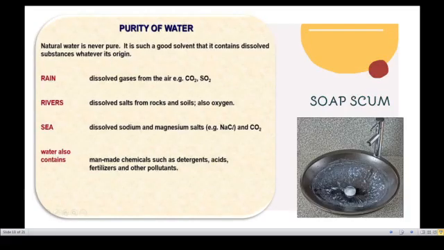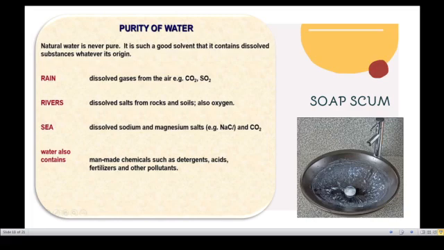And finally, see students, purity of water. Natural water is never pure, students. It is such a good solvent that it contains dissolved substances, whatever its origin. See, rainwater dissolves gases from the air. For example, our atmosphere has carbon dioxide and sulfur dioxide, which dissolve in rainwater. And then the rivers have dissolved salts from rocks and soils, and also have oxygen.